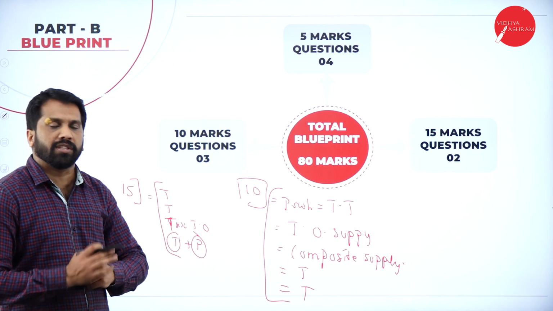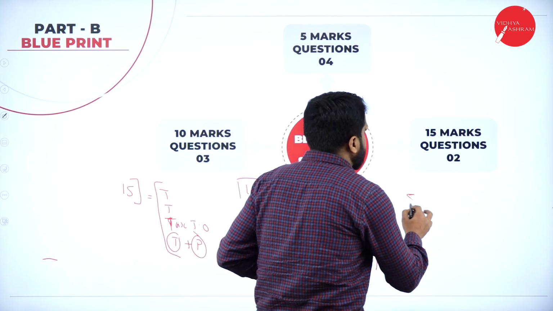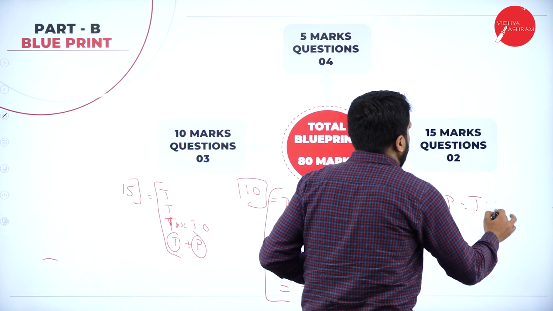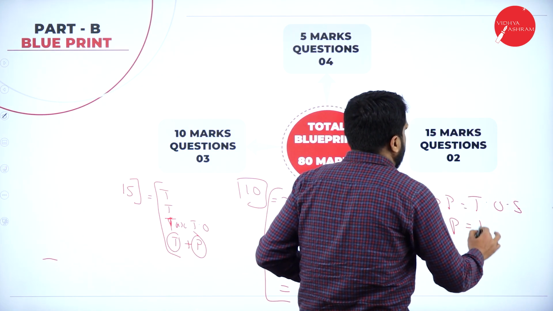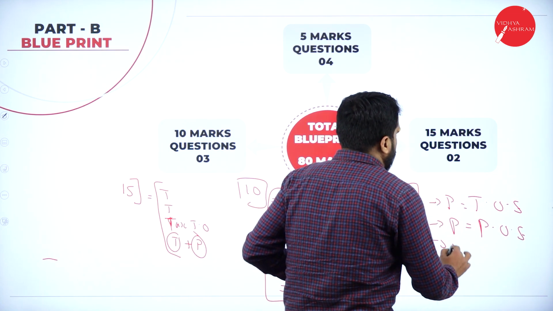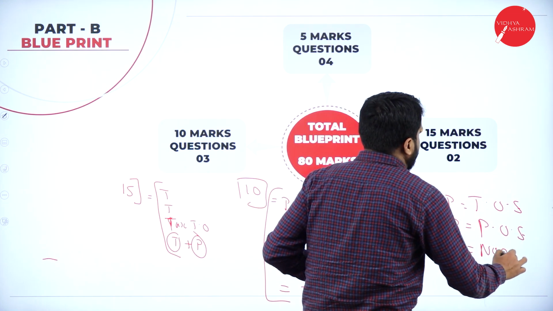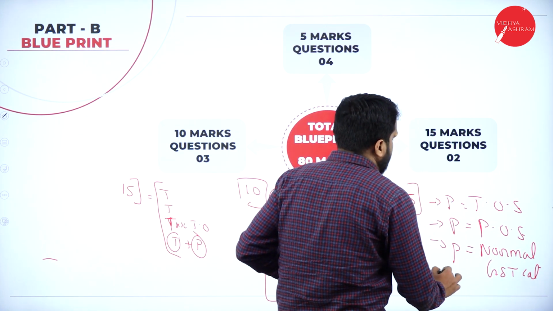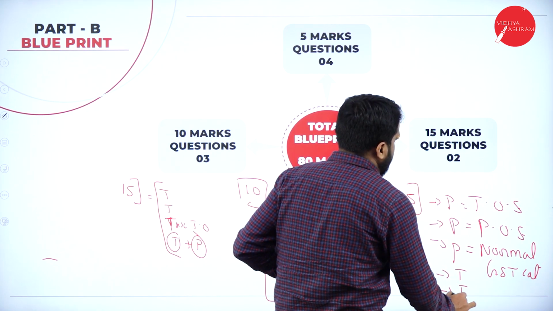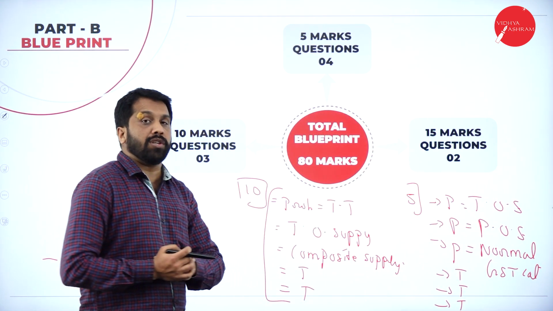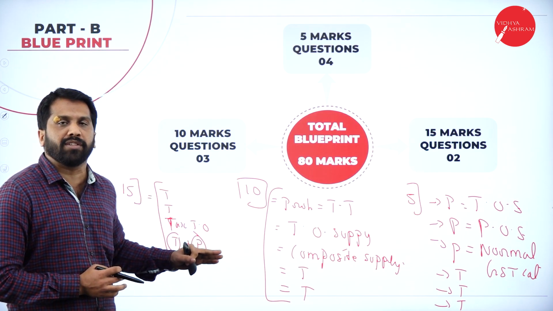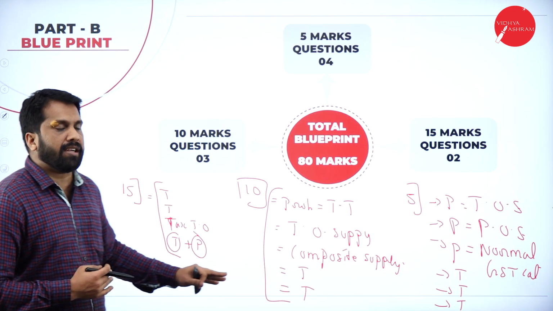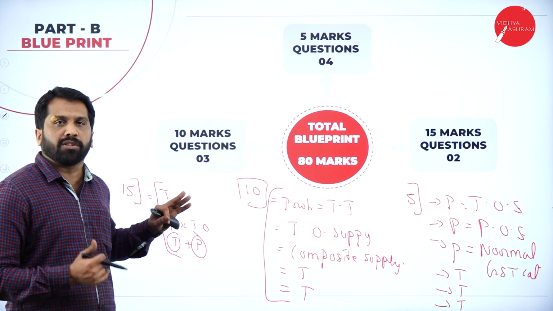What about 5 mark questions? Now, your 5 mark questions will be 1 problem on time of supply, 1 problem on place of supply, 1 problem on normal GST calculation, and all theory and theory. These are the pattern you may expect for your examination. I cannot give you 100% assurance in this, but I can expect up to 80% of the pattern will be like this. Hope you are clear.